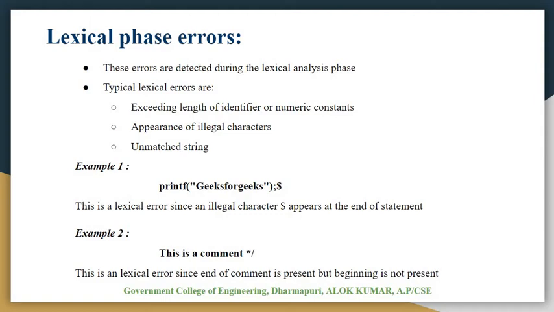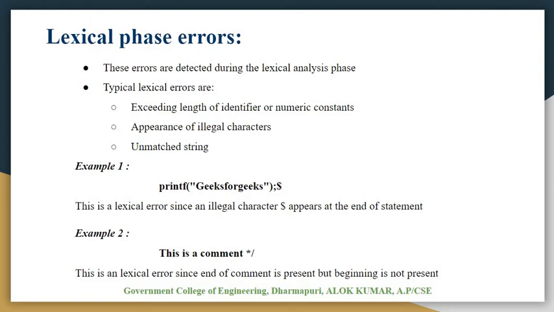Unmatched strings may also be lexical errors. Suppose we take one example, printf geeks for geek, with a dollar sign at the end. Here the lexical error is that an illegal character, the dollar, appears at the end of a statement.